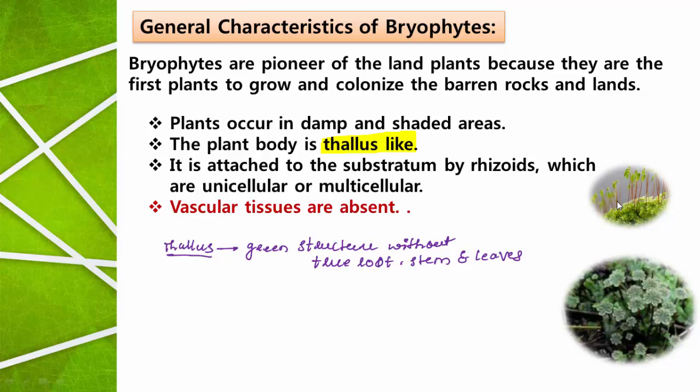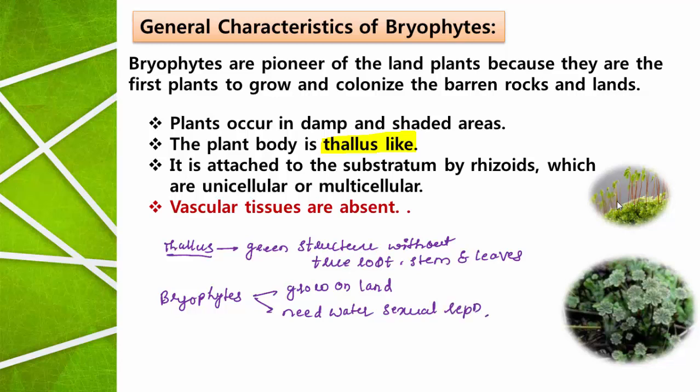And one more very important point that you need to remember for bryophytes. Of course, bryophytes started growing on the land for the first time. Even though they grow on land, they need water for sexual reproduction.